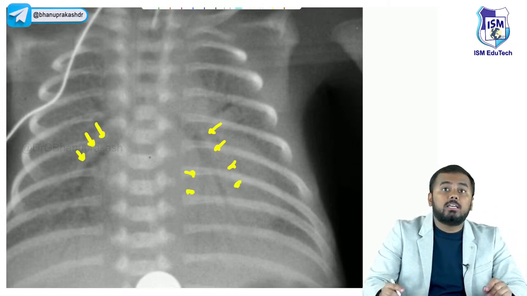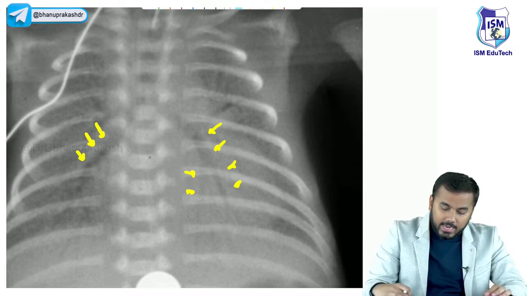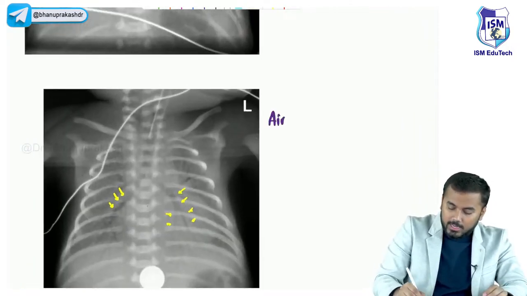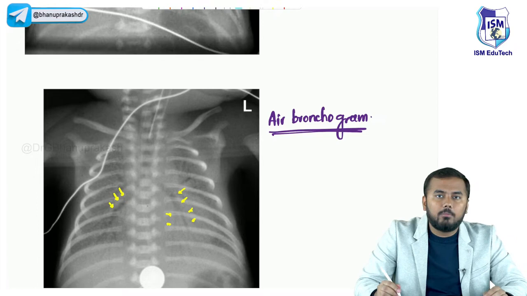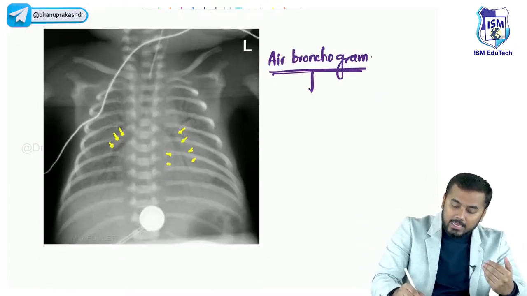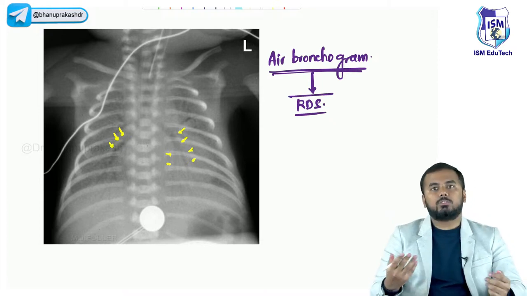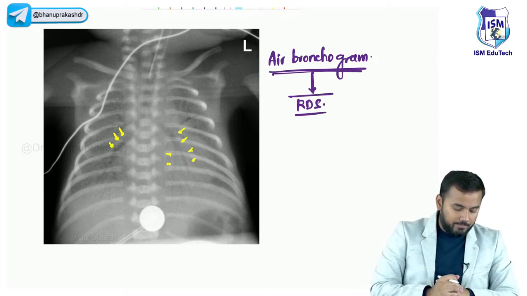This is called air bronchogram. So this sign is called the air bronchogram sign. Why this air bronchogram? This tells that the lung is under severe respiratory distress. So in case of severe respiratory distress, you would see this air bronchogram.